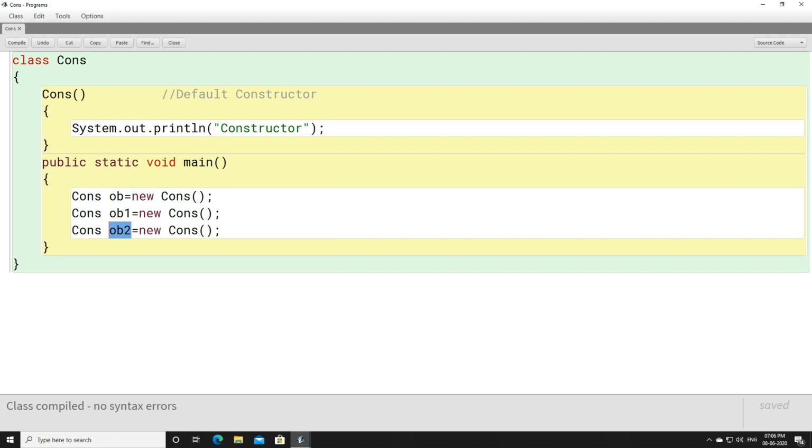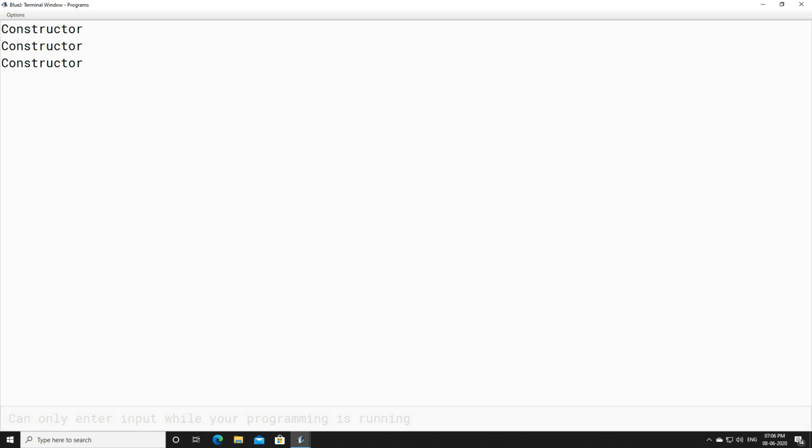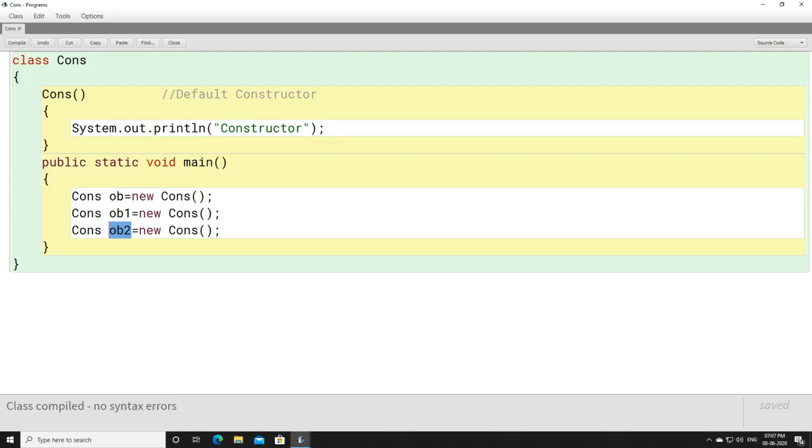Now when you compile this program and execute the main method, look here, 3 times the constructor is called, or invoked. The reason is, we have 3 different objects. So please remember, the number of times you create an object, that many times a constructor will be called, right? I hope this part is quite clear to you, how a constructor is called.